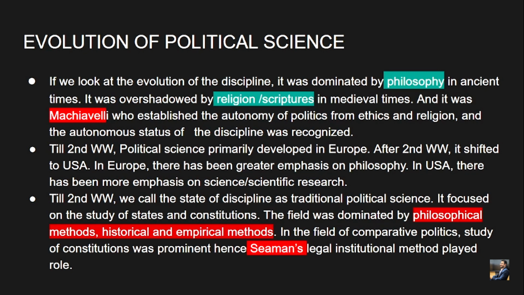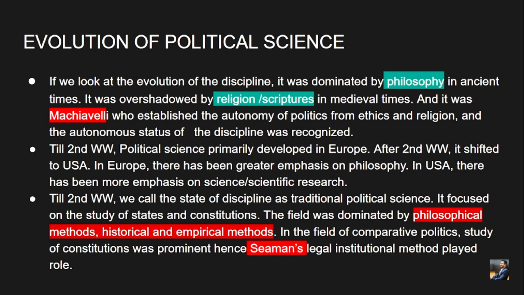So we can see three streams of political science here. First was philosophy in ancient Greece. Second is religion and scripture, how religion played a great role in the political era during the medieval times. And third is Machiavelli's pragmatic political view, which is a modern perspective on political science. And here we can see the stream of evolution of political science.